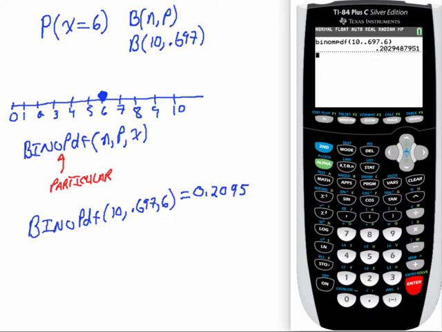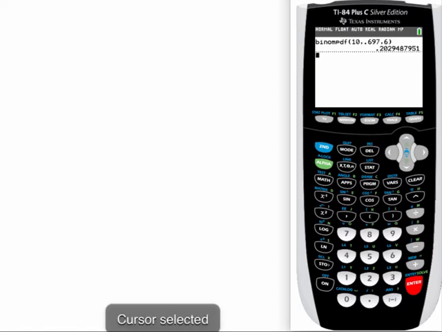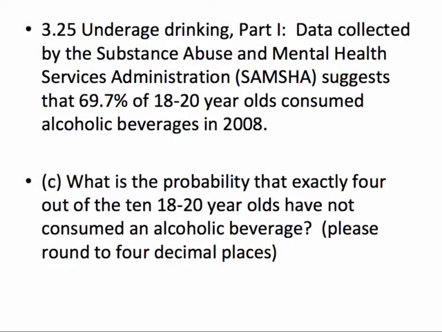Let's move on. Let's get a clean piece of paper here. Okay, so what would be the next problem they want from us? Well, they say, what is the probability that exactly 4 out of the 10 18-year-olds have not, and this is very important, make sure you're paying attention, have not consumed alcoholic beverages? So notice they're changing that on us.